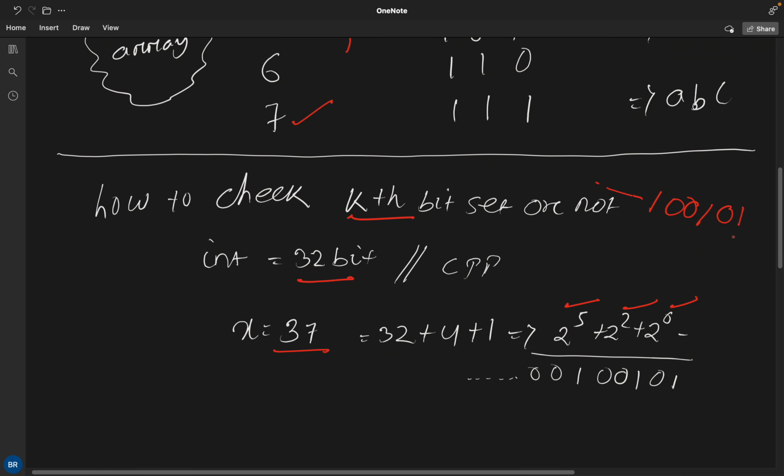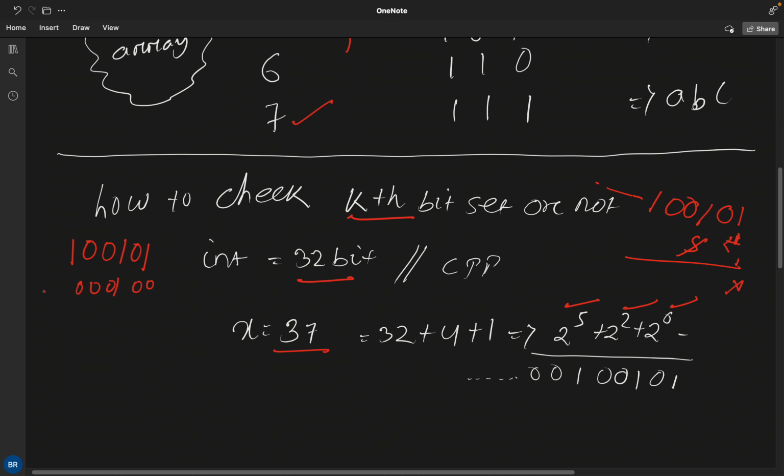So the idea is we take a single bit and move it, and the bitwise AND function will generate a non-zero number if these two bits are the same. Let's take one example: 1 0 0 1 0 1, this is our 37. Let's imagine this bit is set and all other bits are not set.